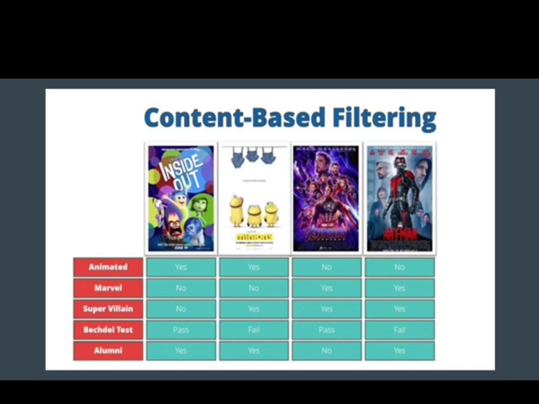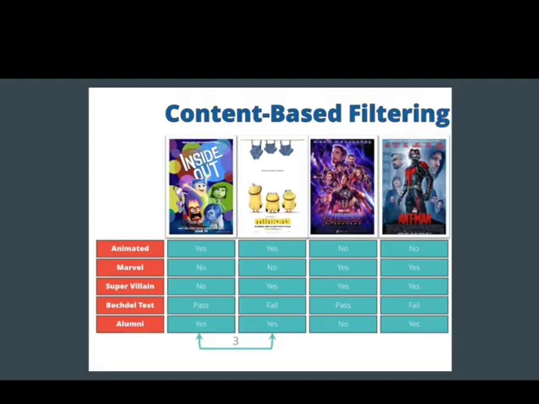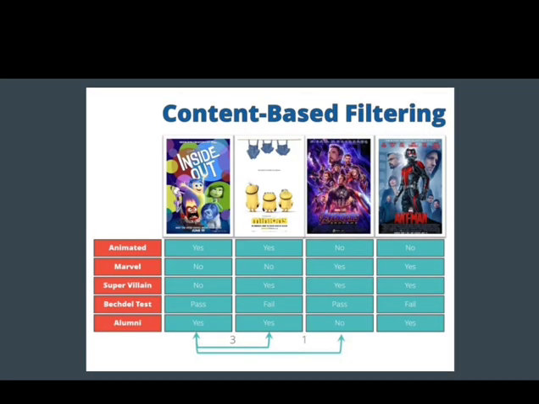Here one thing you can notice is that all these features or properties are based on the content, that is, our movies. Let's say we already watched Inside Out and we liked that movie. If we consider Inside Out and Minions, we can see there are three properties that match up. If we consider Inside Out with Avengers, we can see only one property matching, that is the Bechdel test.